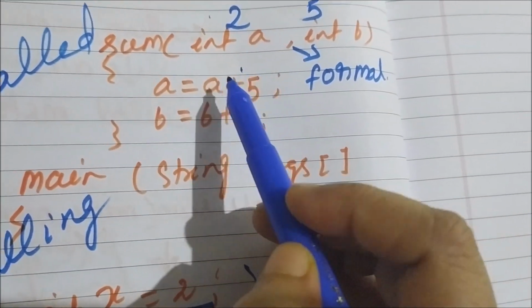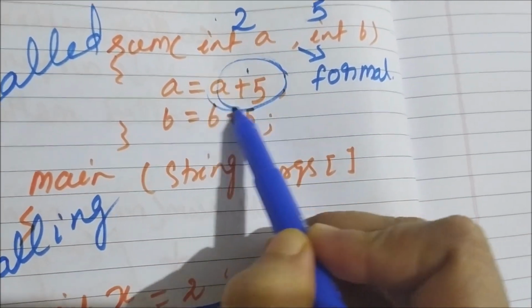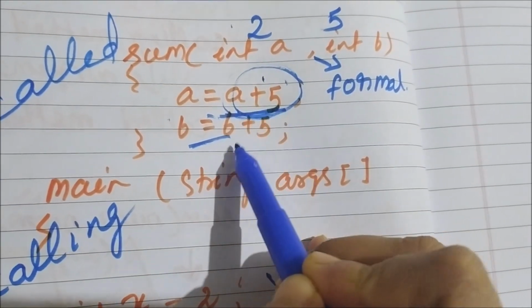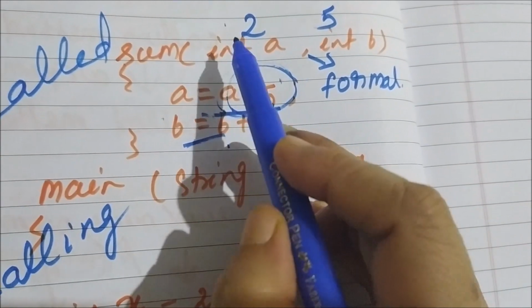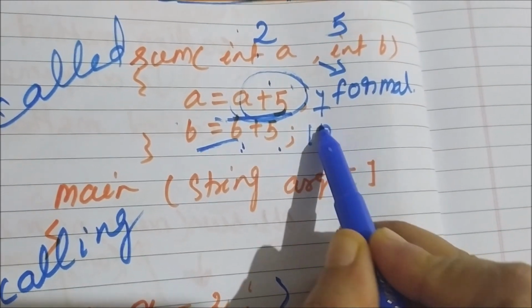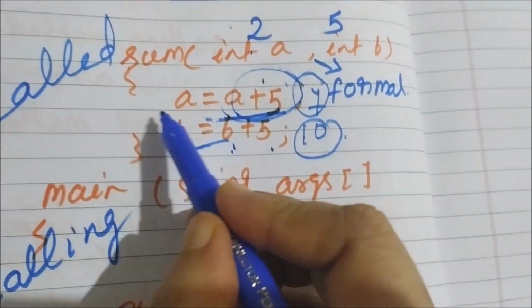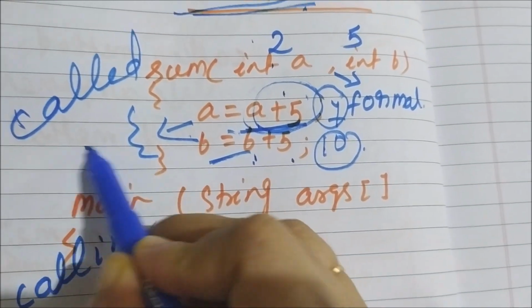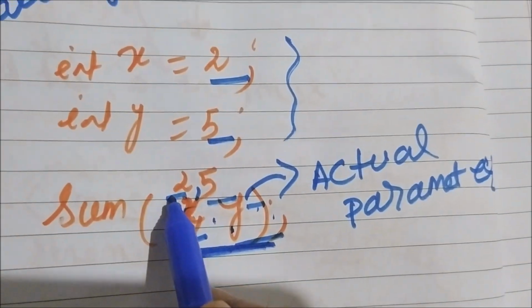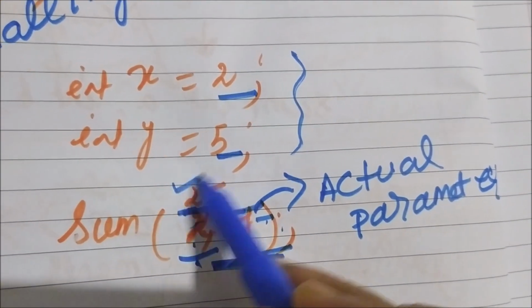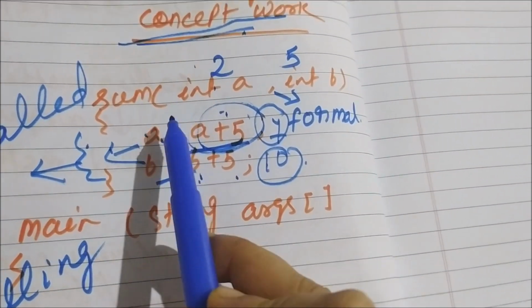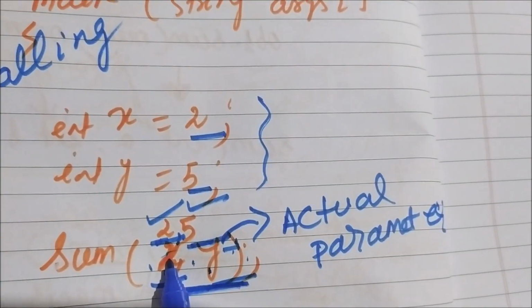Now, what happened here? If the called method changes the values of a and b, a will be increased by 5 and b will be increased by 5. So a value, earlier 2, becomes 7, and b value, earlier 5, becomes 10. This 7 and 10 are only temporary, shown here, the changes made inside this function. But when we come back here, the actual values of x and y will be intact, that is 2 and 5. They will not be changed. So if the called method modifies the value, it will not be reflected back to the calling method.